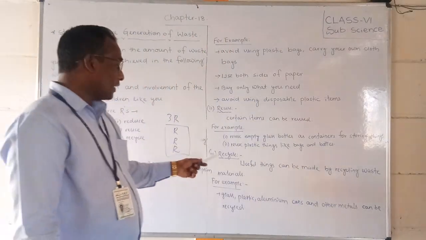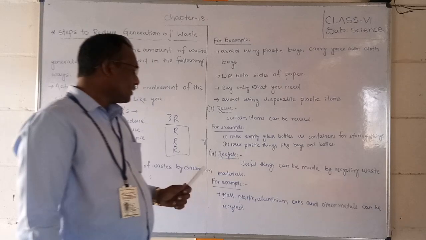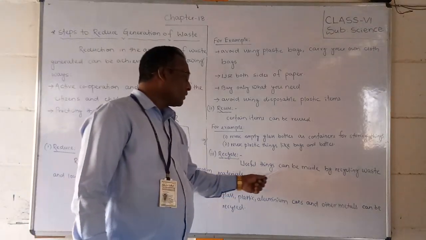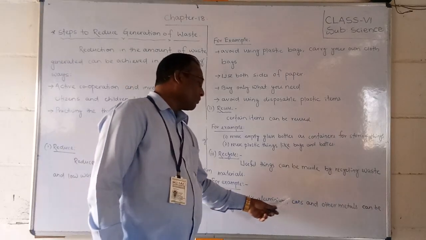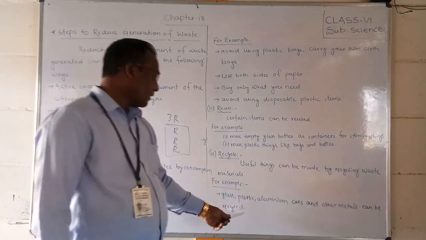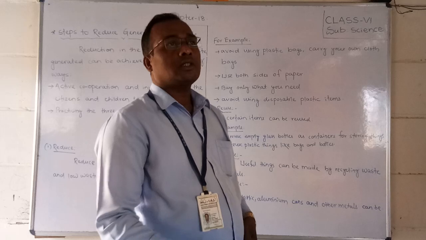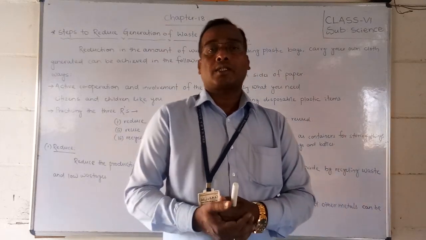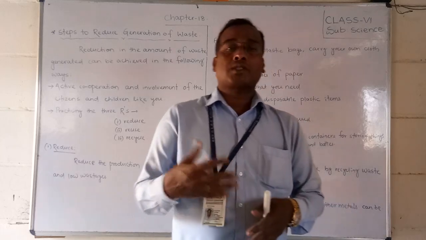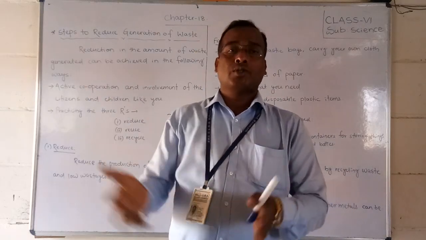Okay, recycle. The third one is recycle. Recycle means useful things can be made by recycling waste materials. For example, glass, plastic, aluminum cans and other materials can be recycled. You know, students, nowadays some members at the railway station collect plastic bottles. Why? They also collect papers from your houses.